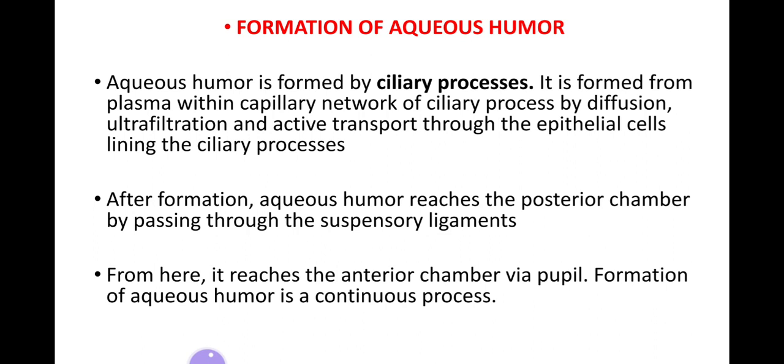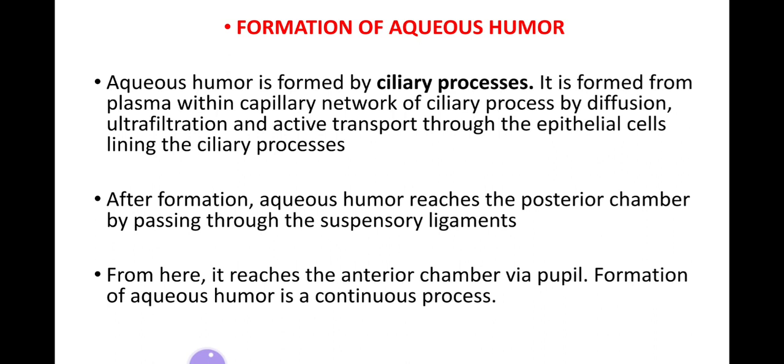Next is the formation of aqueous humor. How is it formed? It is formed by the ciliary processes that form the middle layer of the wall of the eyeball. It is formed from the plasma within the capillary network of the ciliary processes by diffusion, ultrafiltration and active transport of ions through the epithelial cells that line the ciliary processes. After aqueous humor is formed, it reaches the posterior chamber by passing through the suspensory ligament that is attached to the lens. From here, it reaches the anterior chamber via the pupil.